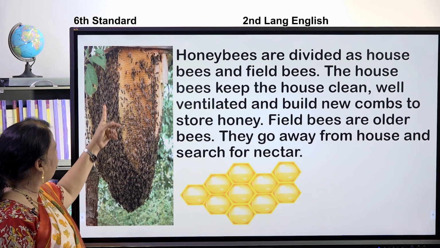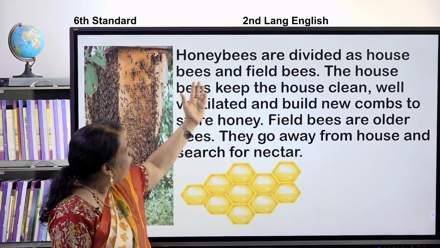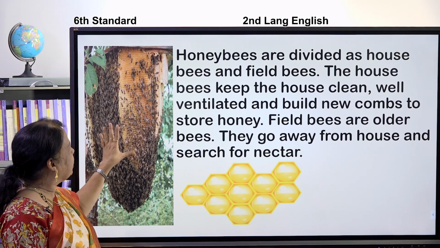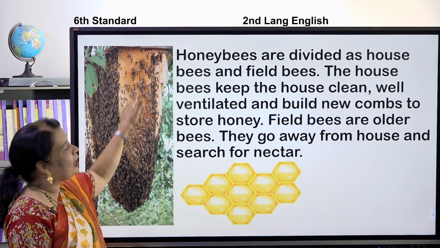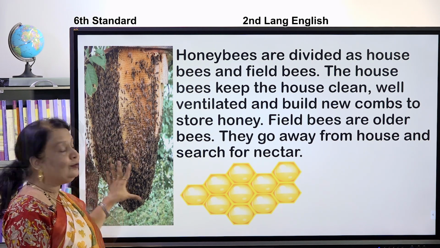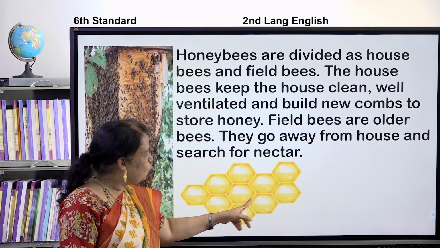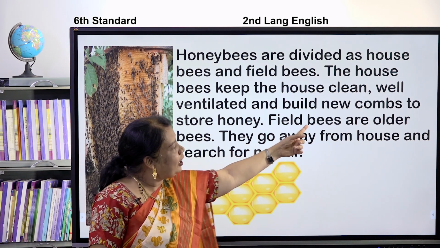See children, you can see so many bees. These bees are called house bees. House bees means they will stay in the beehive and they will clean and ventilate it, and they will make this honeycomb to store the honey. They will clean all the beehive. And what happens is they will build this new honeycomb.